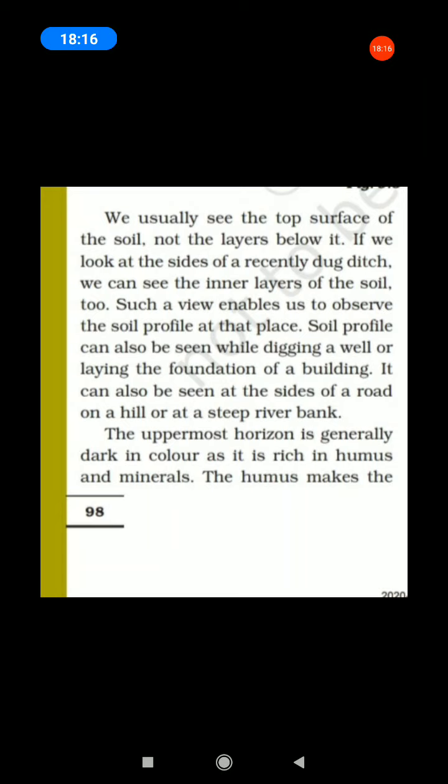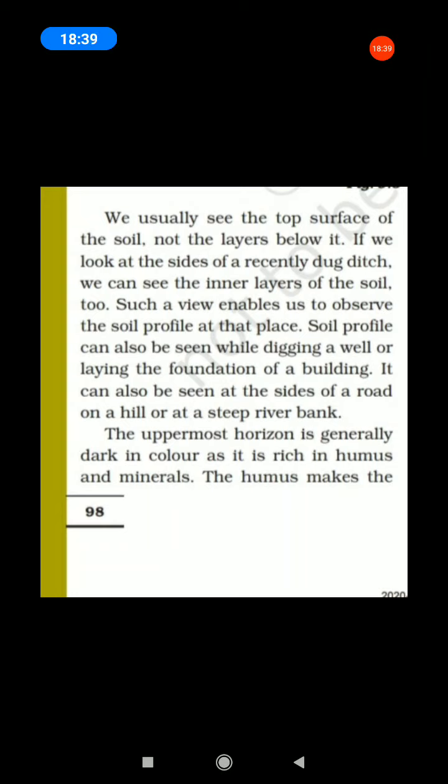Such a view enables us to observe the soil profile at that place. The soil profile can also be seen while digging a well or laying the foundation of a building, on a road cut on a hill or at a steep river bank.